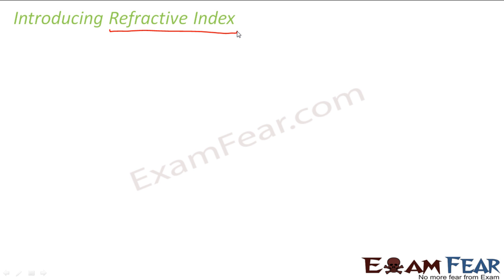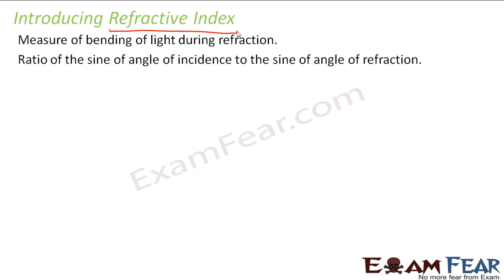It measures something, right? So it is basically a measure of bending of light during refraction, because we told that during refraction the light will bend when it enters a different medium. So how much the light will bend, that is governed by the refractive index of the medium. So refractive index is basically a property of the medium. So depending upon the refractive index of a medium, the bending of light will happen, right?